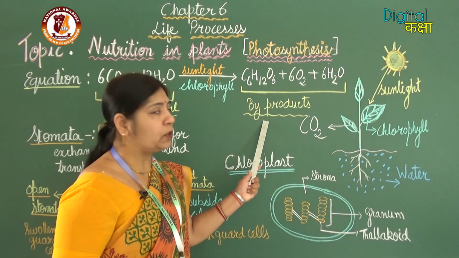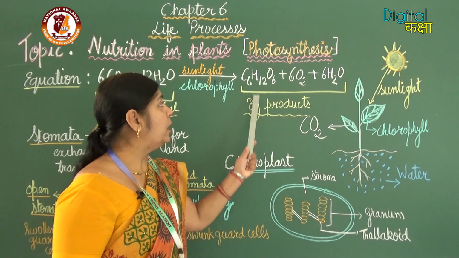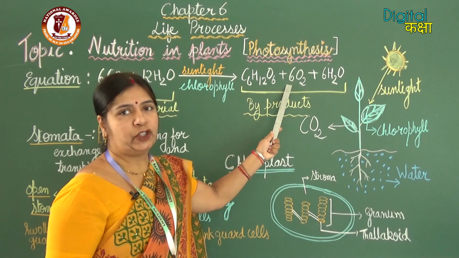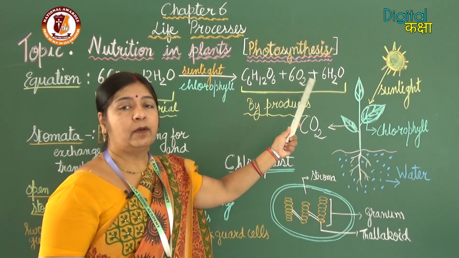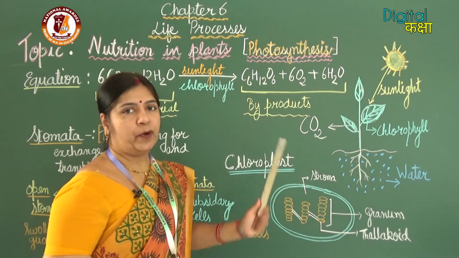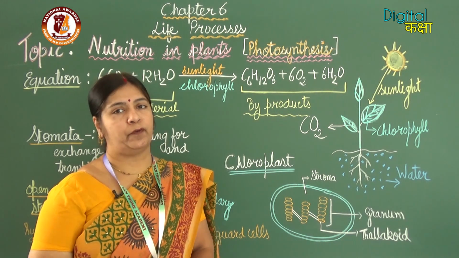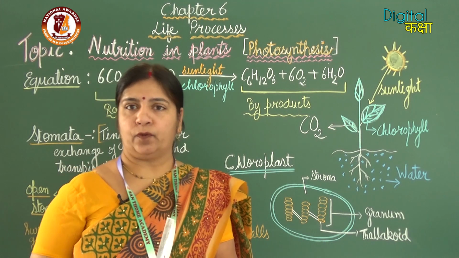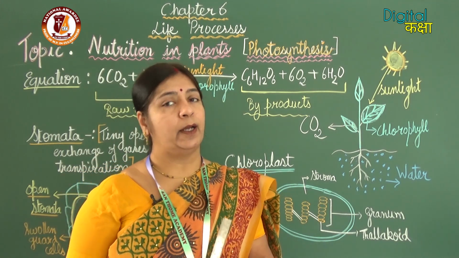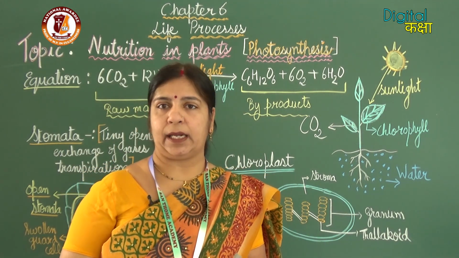The byproducts are glucose, oxygen and water, which are produced during photosynthesis. So the raw materials are carbon dioxide and water, and the byproducts are glucose and oxygen mainly.